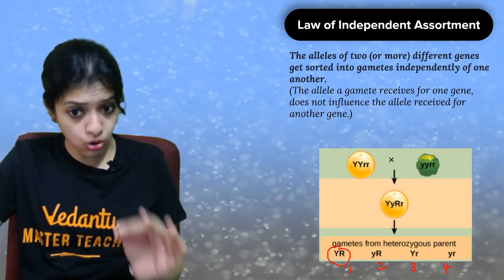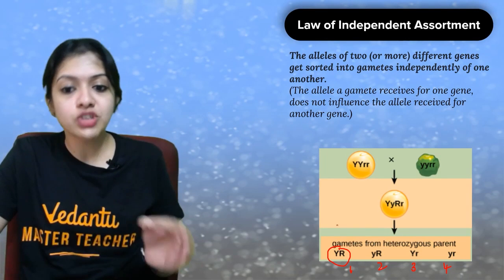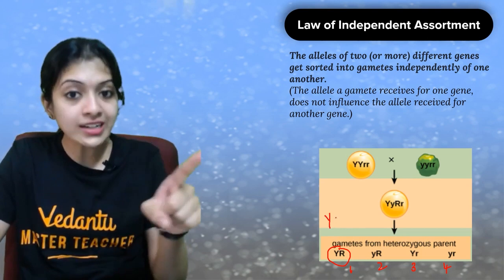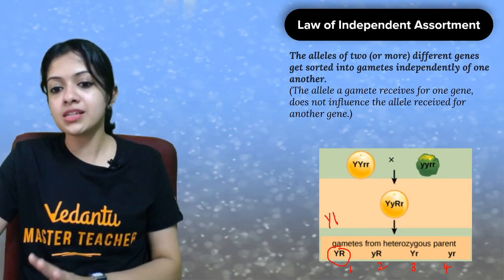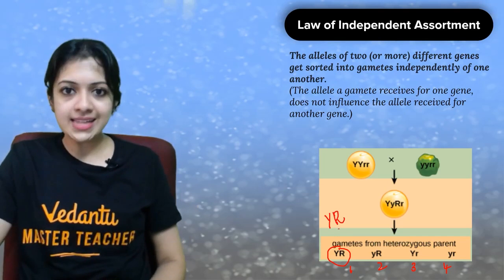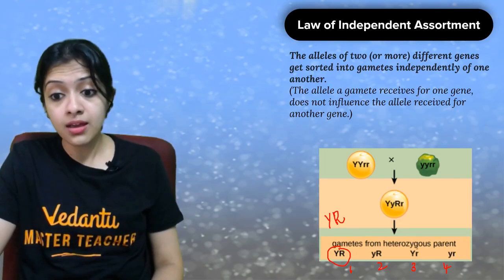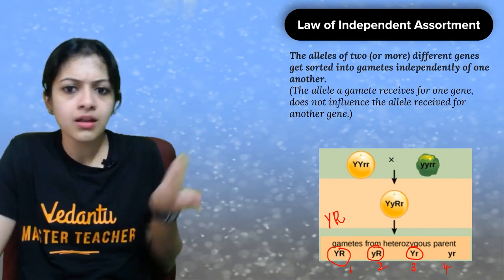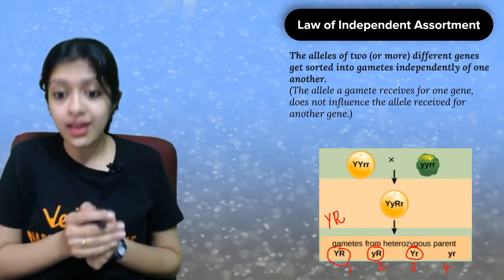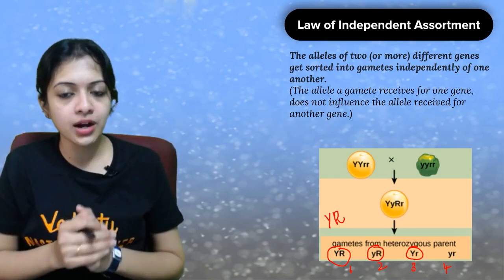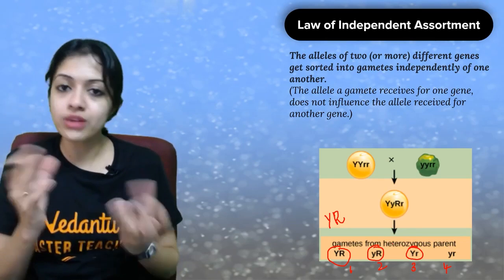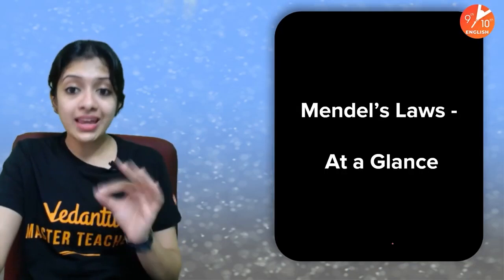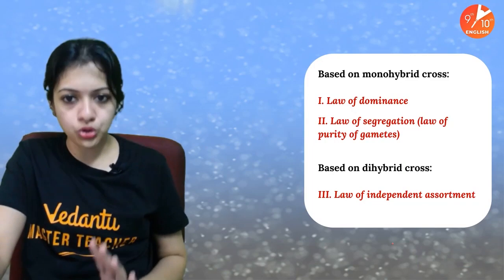And also, another meaning that it has is, just because gamete 1 has received the dominant allele for one gene doesn't mean what comes with it should also be a dominant allele. Nothing like that. It can also be capital Y, small r. It can also be small y, capital R. It can be a heterozygous gamete also. Okay, this is also what we can infer from this law that Mendel is trying to say, the law of independent assortment. Okay, children, so very, very important. At a glance, let's go through them.